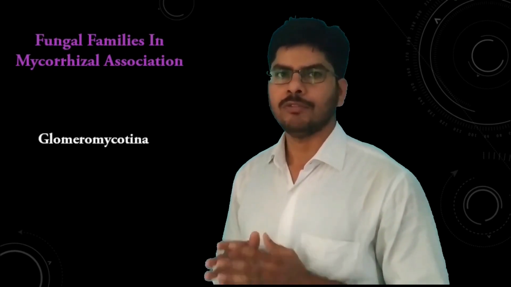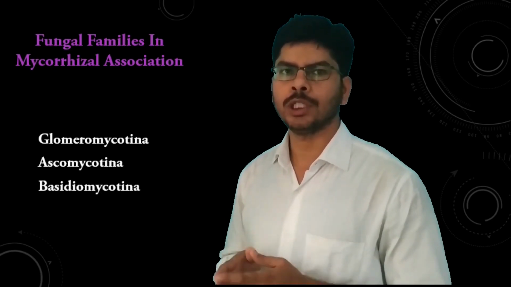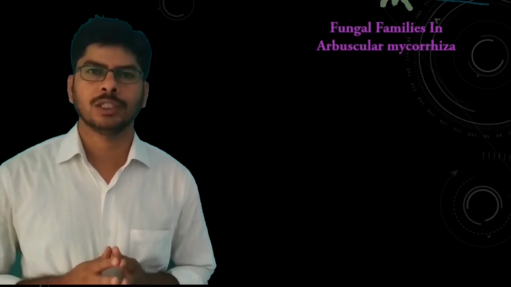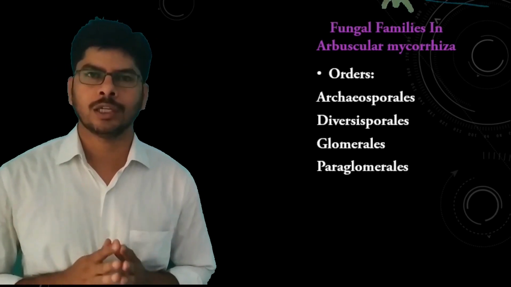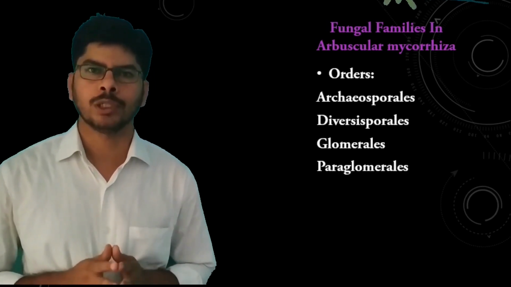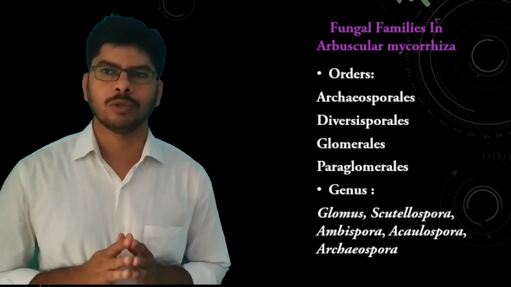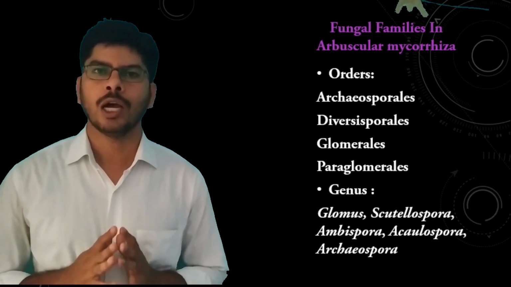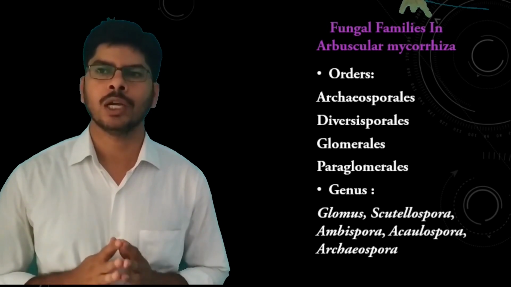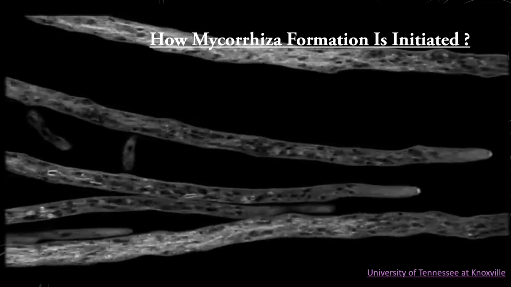Now, which type of fungi is found in mycorrhizal association? In most mycorrhizal associations, fungi belonging to Glomeromycotina, Ascomycotina, and Basidiomycotina are found. Arbuscular mycorrhiza are placed in 4 orders. These are Archaeosporales, Diversisporales, Glomerales, and Paraglomerales. The most frequently found AM fungal genera in soil are Glomus, Scutellospora, Gigaspora, Acaulospora, and Archaeospora.